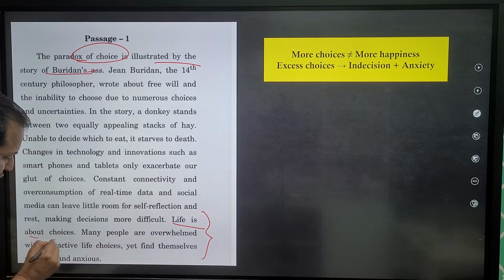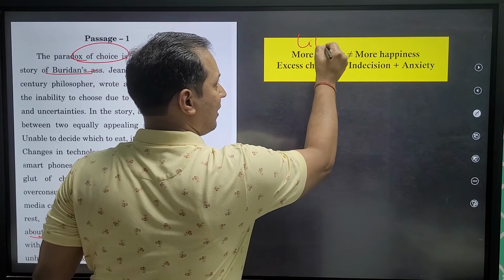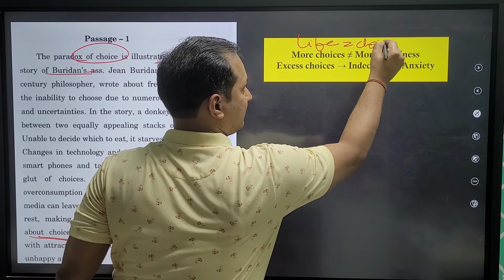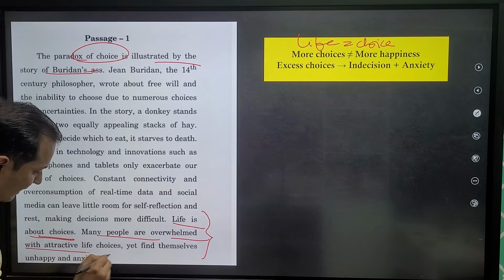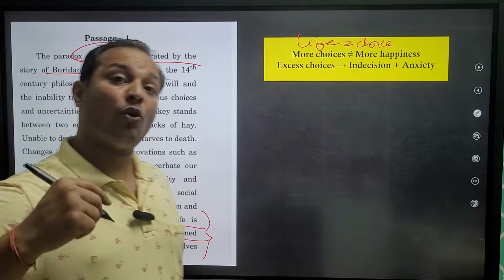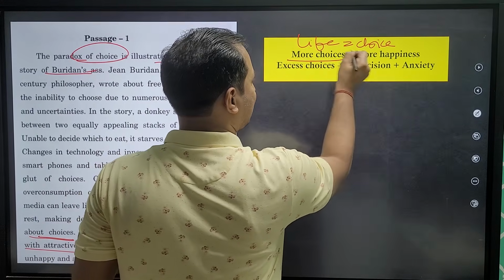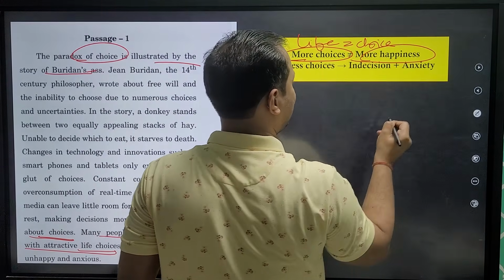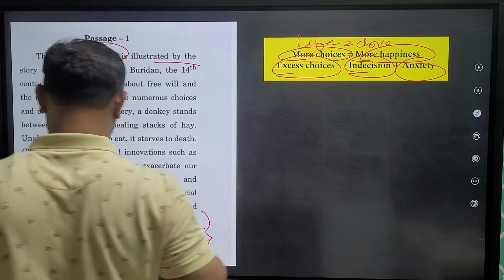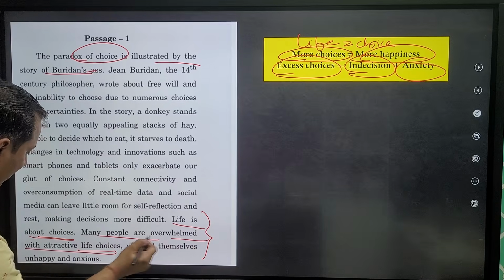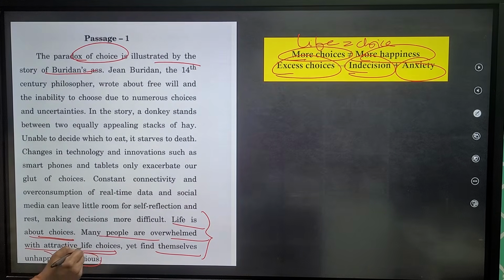Life is about choices. So life is equal to choices. Now, many people are overwhelmed with attractive life choices. Many people are overwhelmed, means they have too many choices. Okay, so more choices is not equal to happiness. Why? Because excess choices give indecision and anxiety. Many people are overwhelmed with too many choices, yet they find themselves unhappy and anxious.